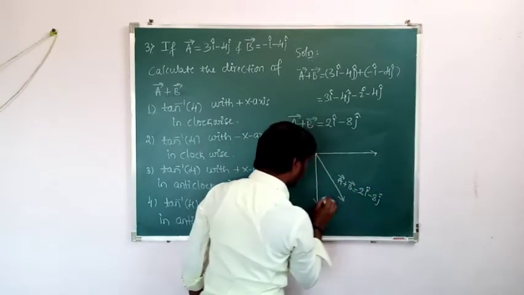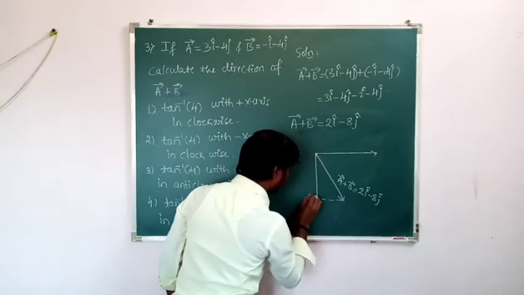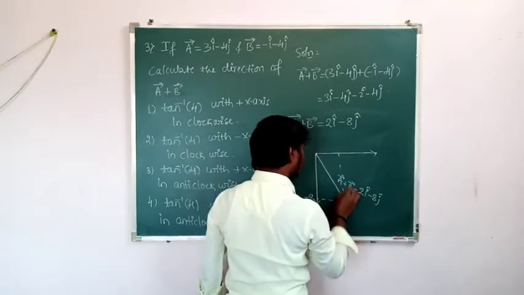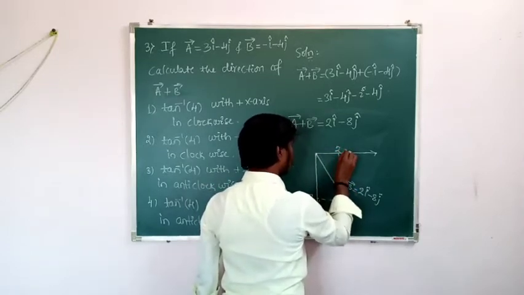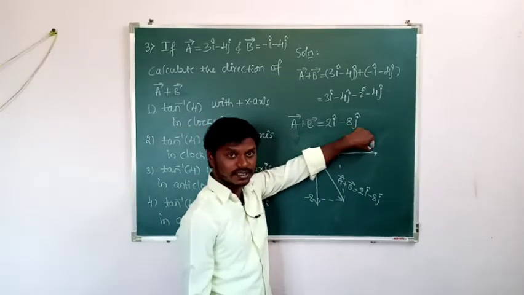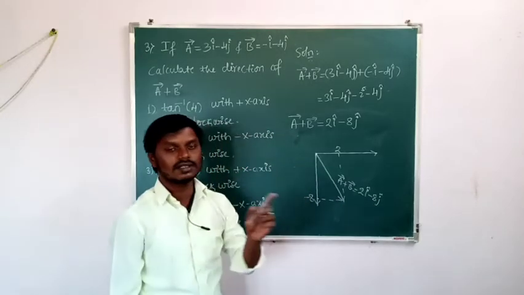So let us take it as minus 8, and let us take it as plus 2. Okay. So 2i is there means here 2 is taken along the positive x-axis. Minus 8j is there means minus 8 is taken along the negative y-axis.